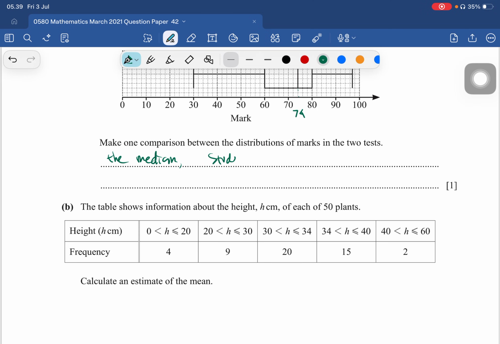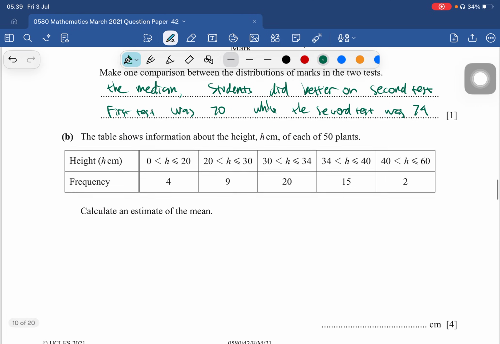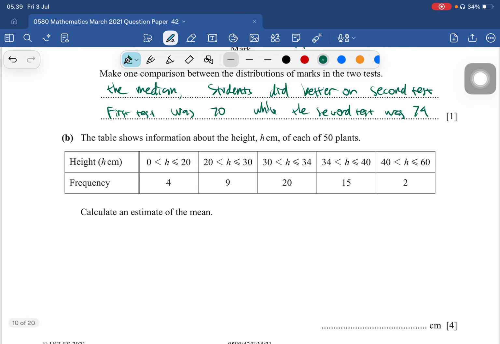So the student did better on the second test, because the first test was 70, while the second test was 74.